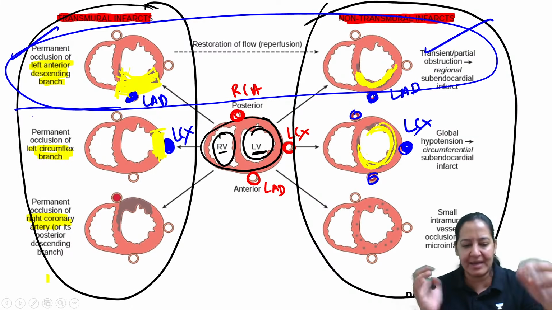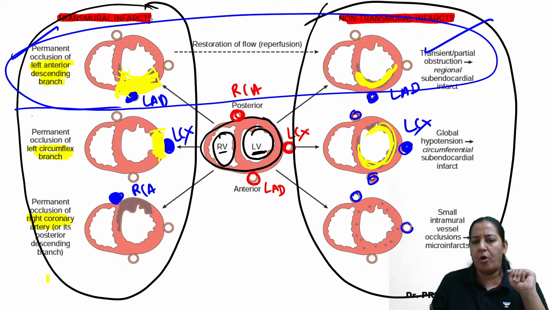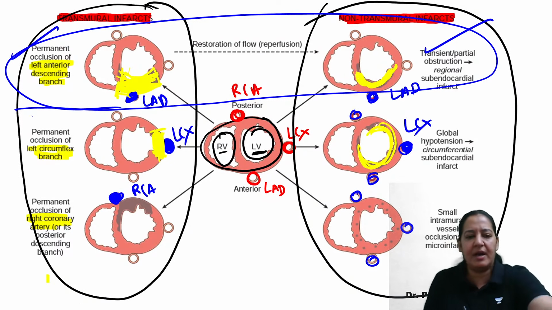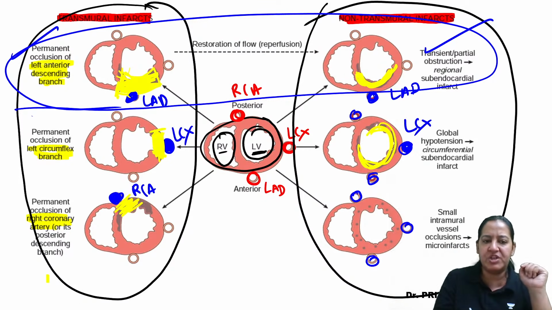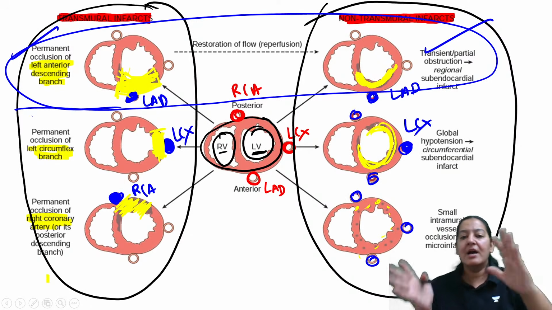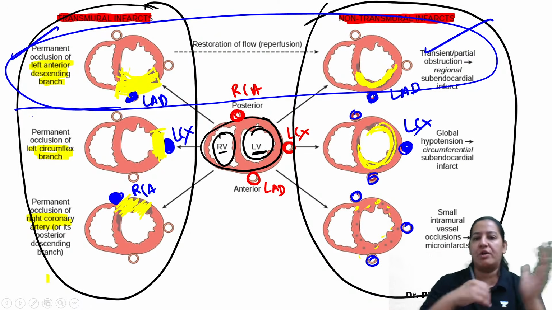Coming to the third diagram, I guess you already got it. What is there in the third diagram? The third coronary will be obstructed, the RCA. It is obstructed completely, and here RCA is obstructed partially. Like this, you can again see a transmural infarct in the posterior wall, and here there will be small infarcts, micro infarcts, everywhere. Now appreciate what I mean to say: the location of the infarct depends on the coronary obstructed.